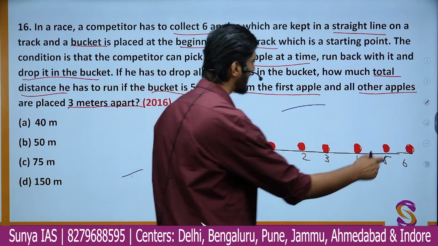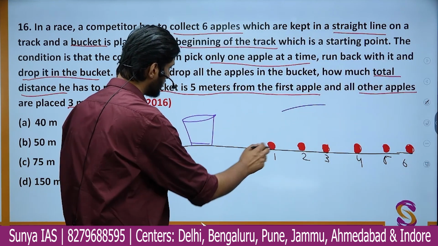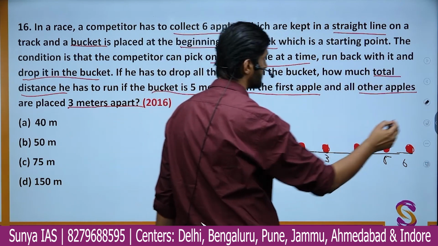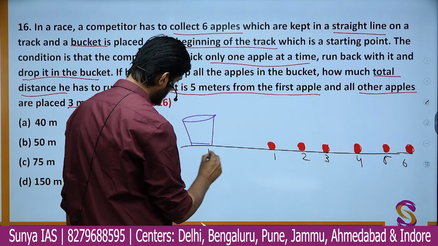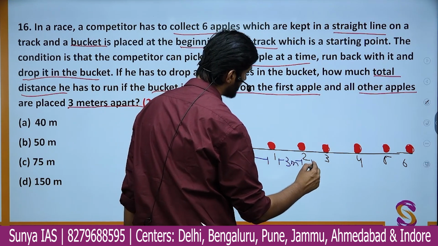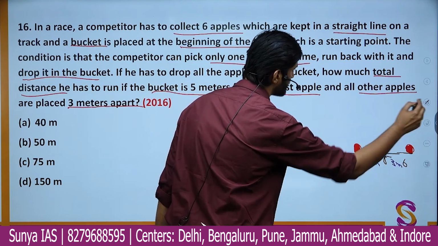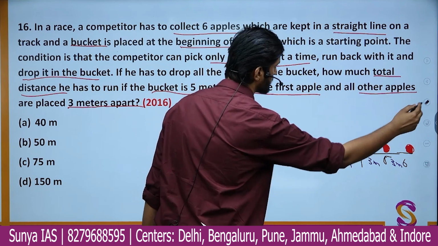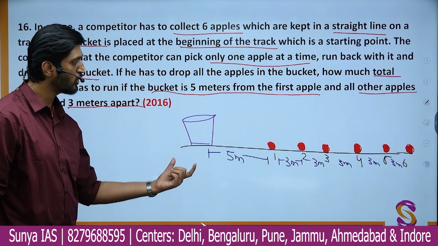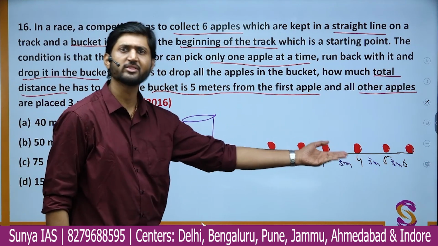Okay, and what are the dimensions being given to us? The question is saying that from the bucket to the first apple the distance is 5 meter, and further the distance among all the apples is 3 meter. So I'm just writing 3 meter, 3 meter and 3 meter for all of them, right? So this is the scenario. If you draw this very simple diagram and picture what is going on, it is not that difficult a question.